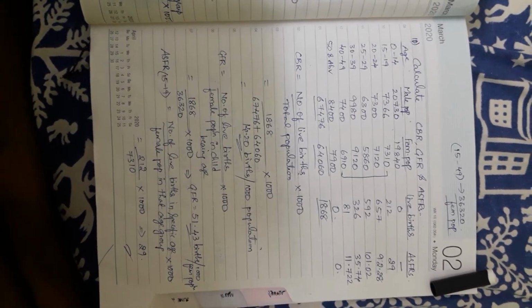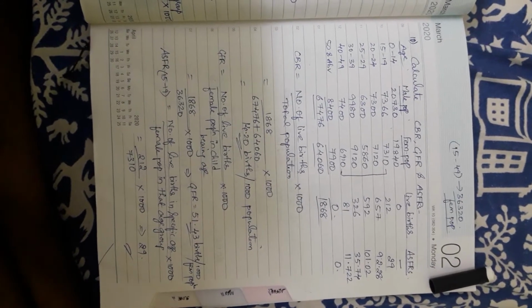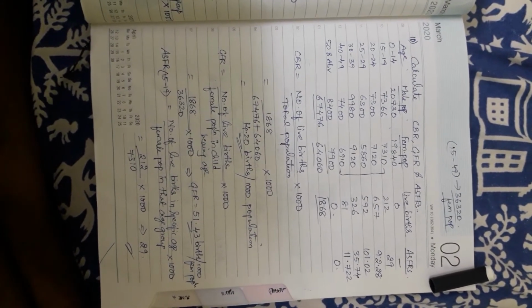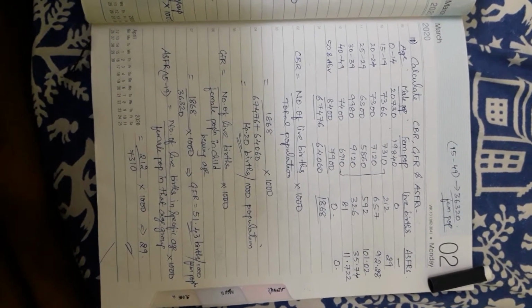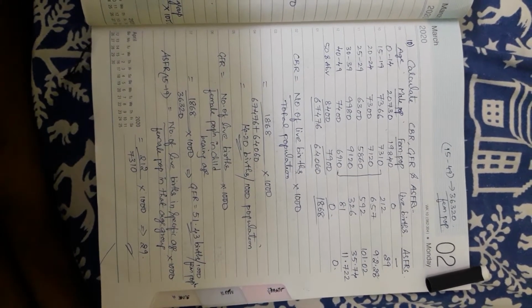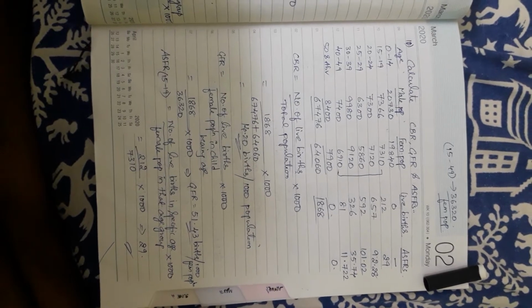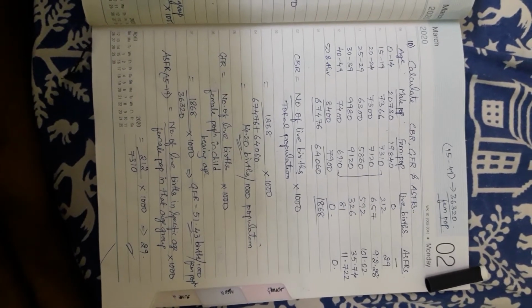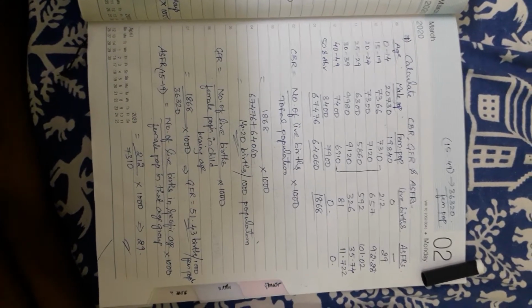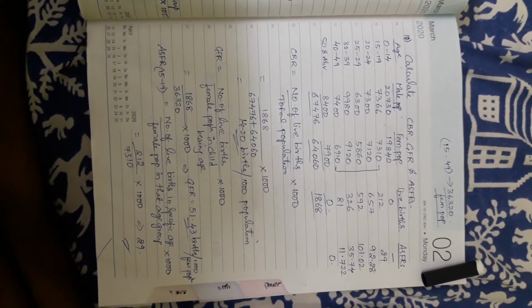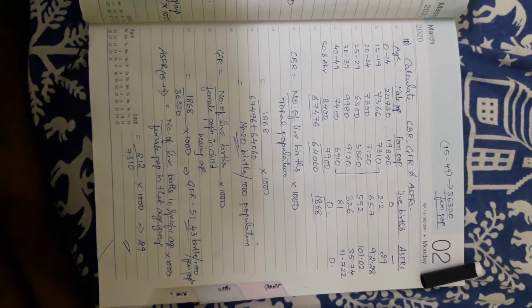See, calculation of CBR. As I said, age and sex composition doesn't matter. We just need to blindly calculate the total population of both male and female, whatever populations are given in the question. Sometimes only female will be given, sometimes male and female both.